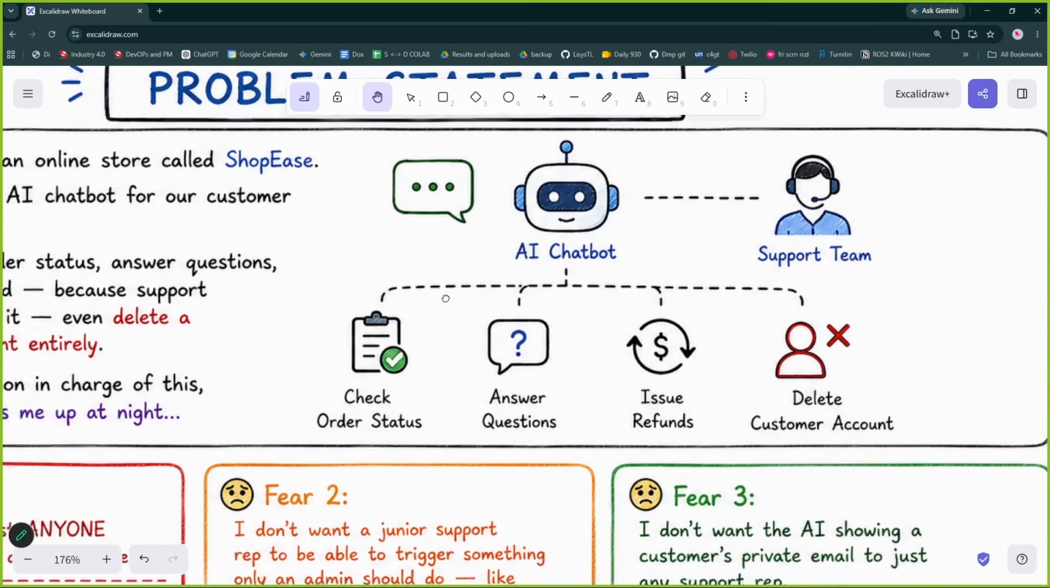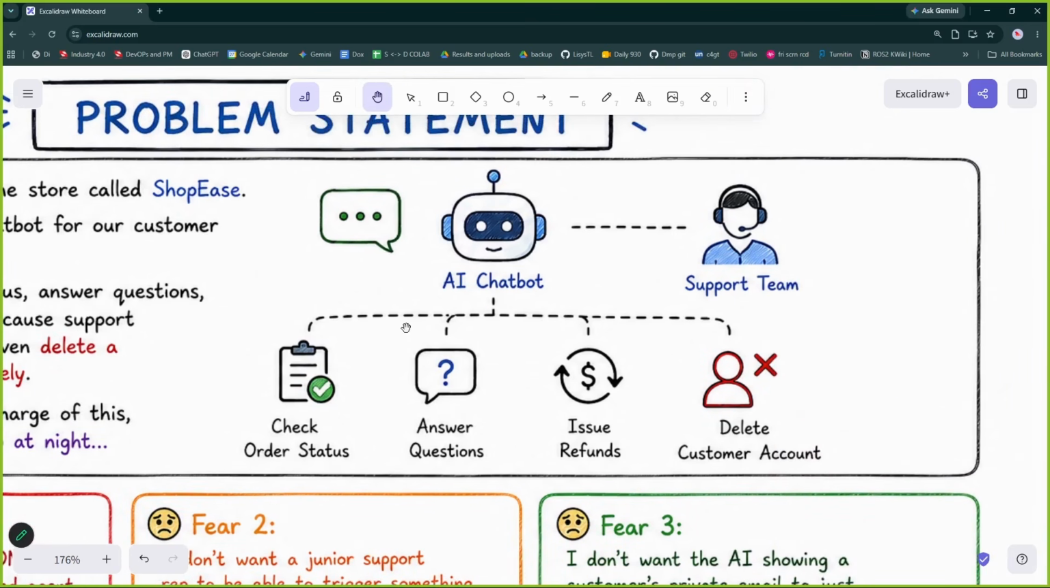Now, what can the AI chatbot do? The AI chatbot can surely check the status, answer the questions, and the AI chatbot can also issue the refunds. Really not a big deal.